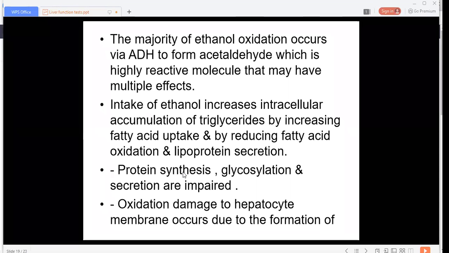So whenever ethanol gets absorbed in the intestinal cells, they release cytokines, that is TNF and interleukin 1 and 6. TNF and interleukin 1 and 6 are released by the intestinal cells.